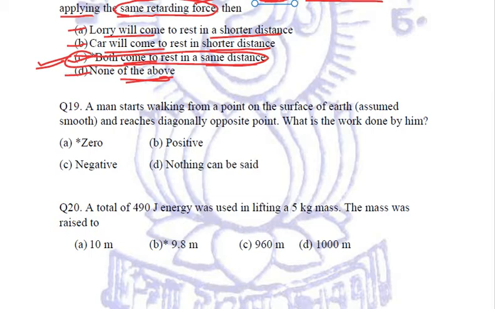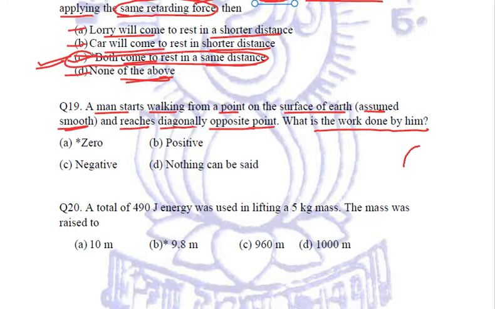Next question. A man starts walking from a point on the surface of earth. Assumably it is a smooth surface and reaches diagonally opposite point. What is the work done by him?